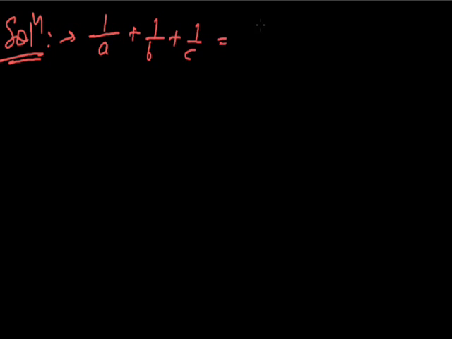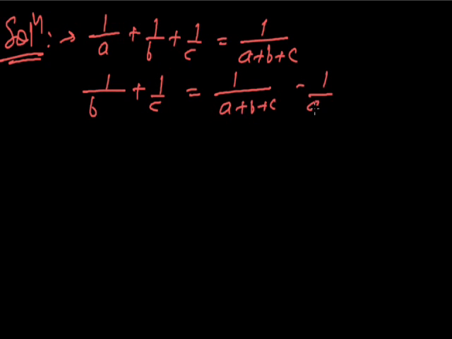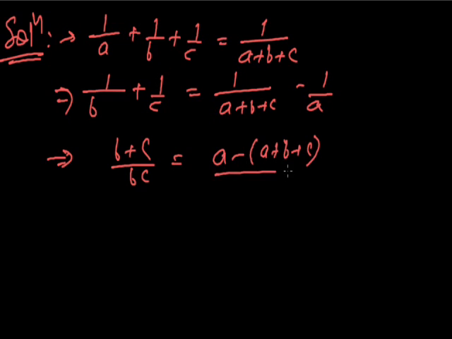From here we have the value of 1 upon b plus 1 upon c is equal to 1 upon a plus b plus c minus 1 upon a. From here we have b plus c upon bc is equal to a minus a plus b plus c whole upon a into a plus b plus c.